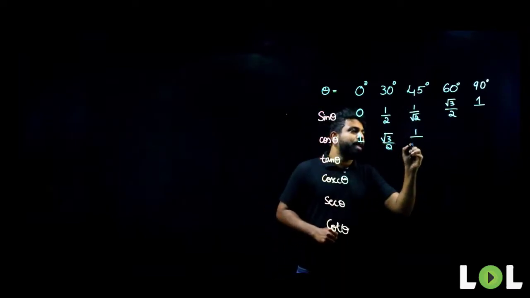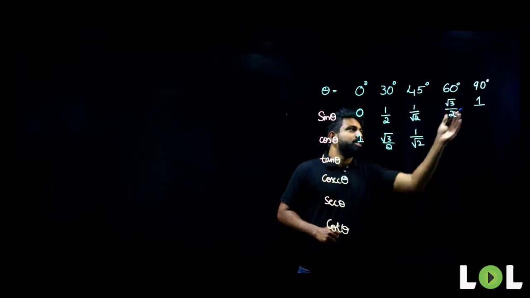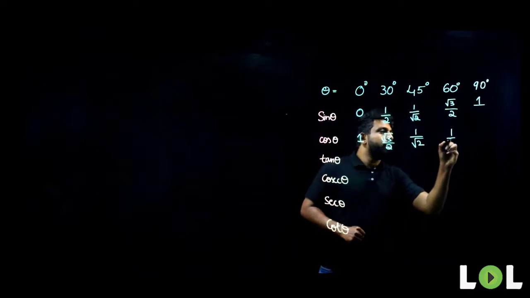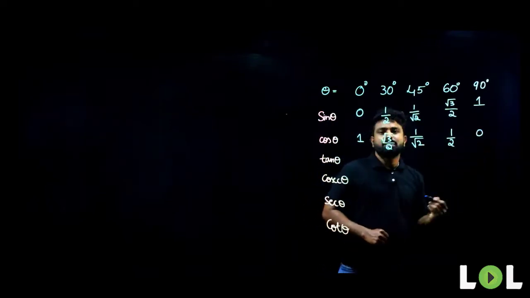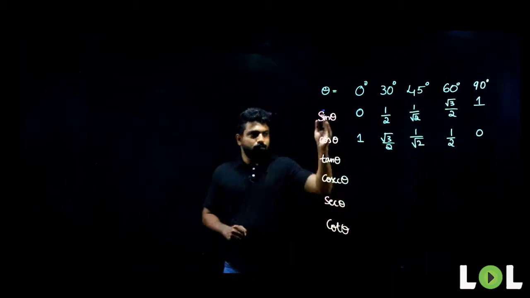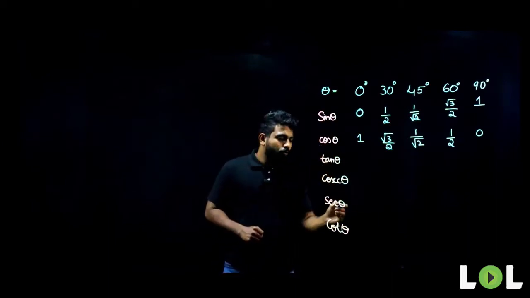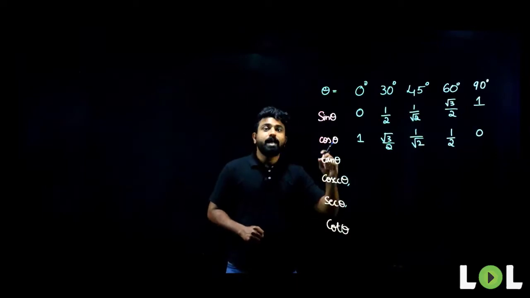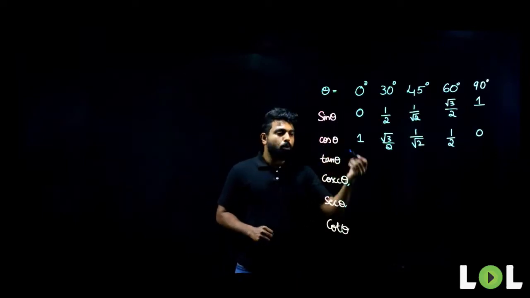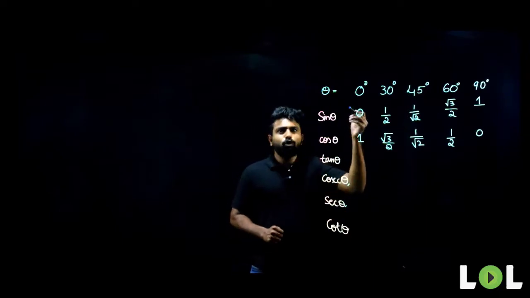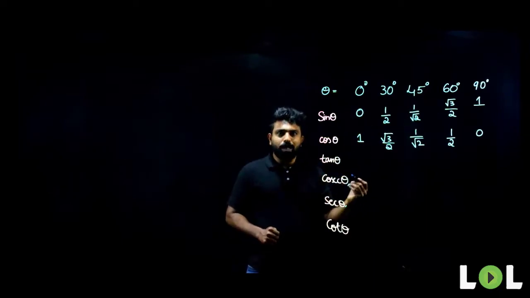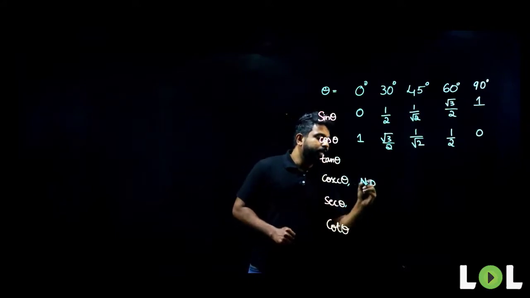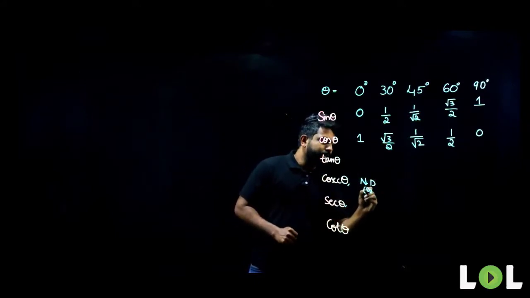Cos 45 remains the same as sine 45 because even when you are writing it in the reverse order, it remains the same. Now, this will be 1 by 2. Cos 90 will be 0. Once you know the value of sine and cos, you can write down the value for cosecant and secant as well. What is cosecant? Cosecant is inverse of sine, that is 1 upon sine. So, what is the value of 1 by 0? 1 by 0, does that have any value? No, that is not defined, or it can also be written as infinity.